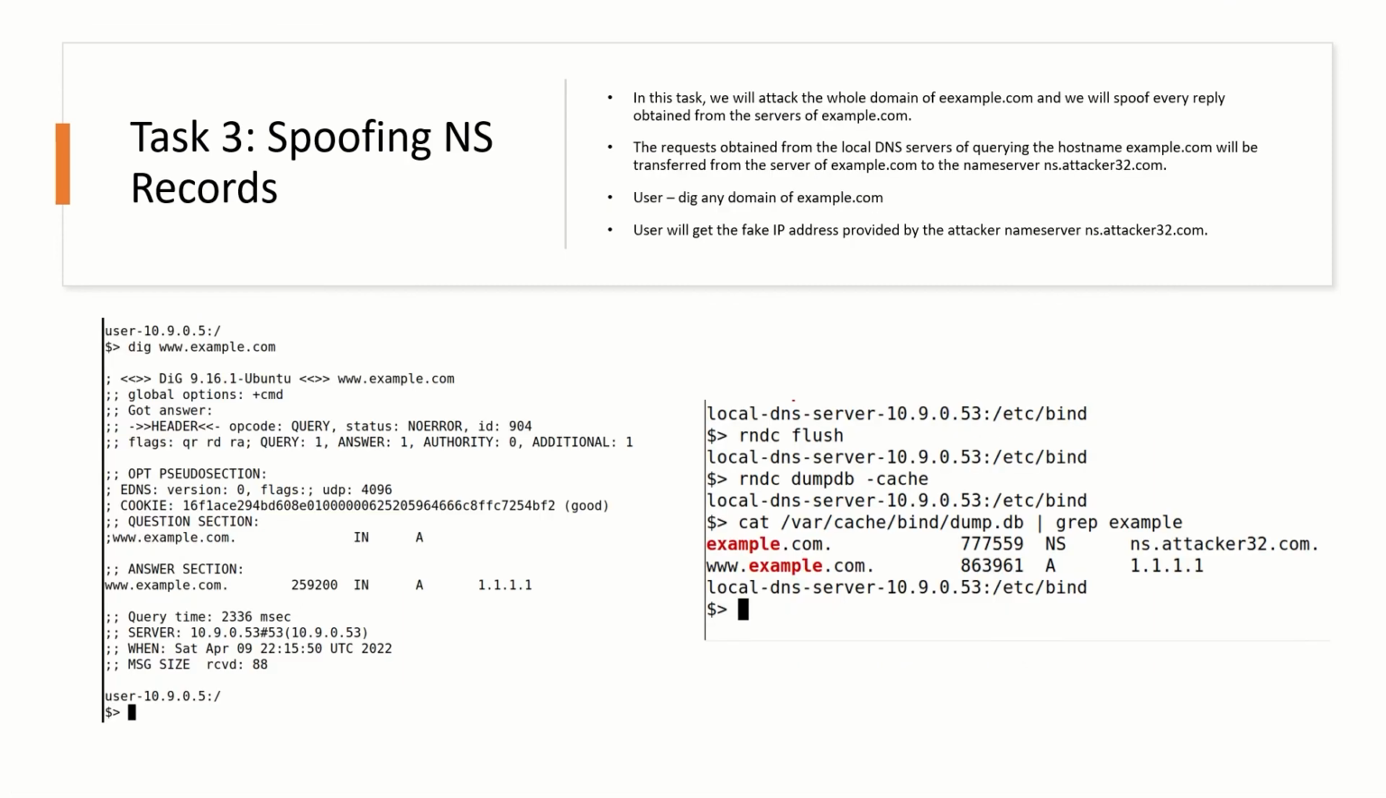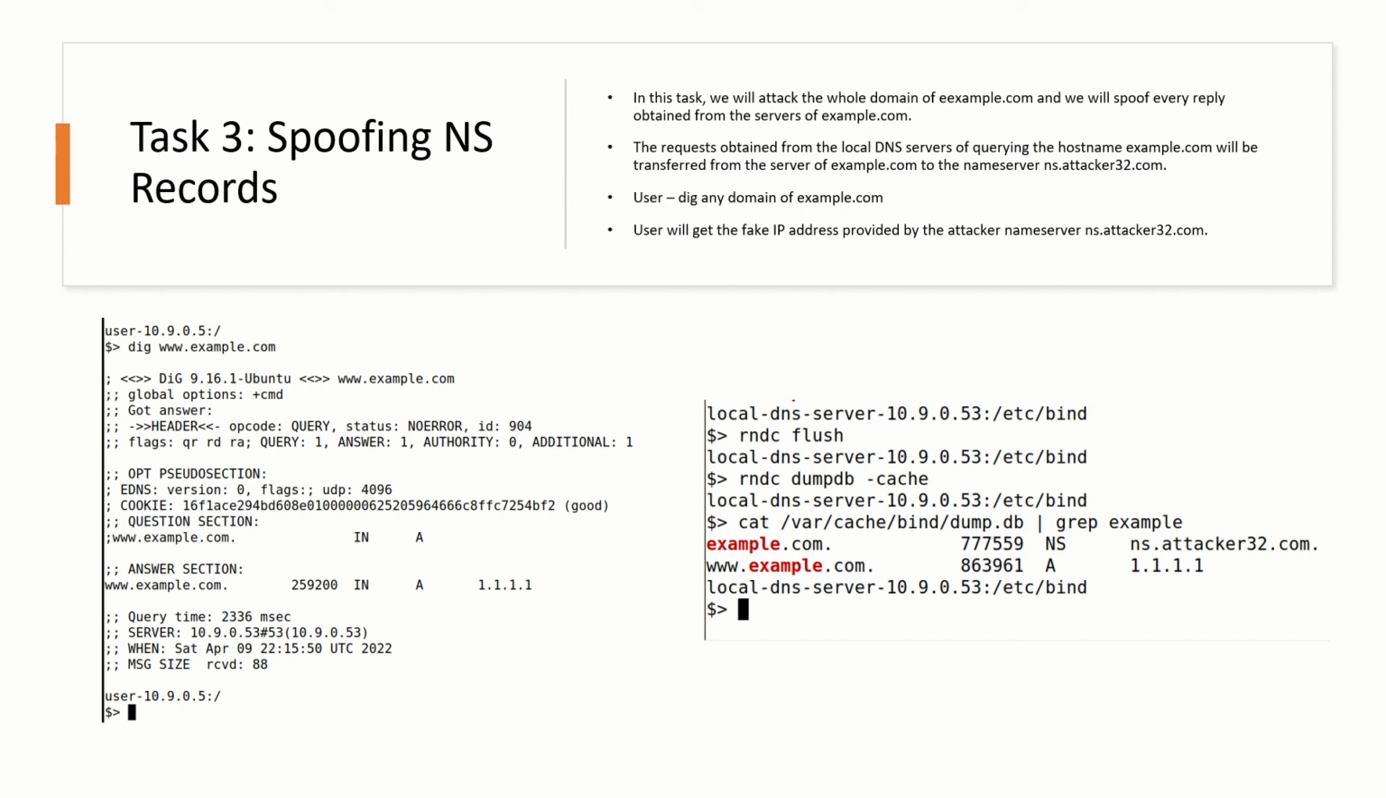Now I will explain task 3, which is spoofing NS records, which are the name server records. In this task, we will attack the whole domain of example.com, and we will spoof every reply that is obtained from the servers of example.com. The request from the local DNS server querying the hostname example.com will be transferred from the server of example.com to the name server ns.attacker32.com.